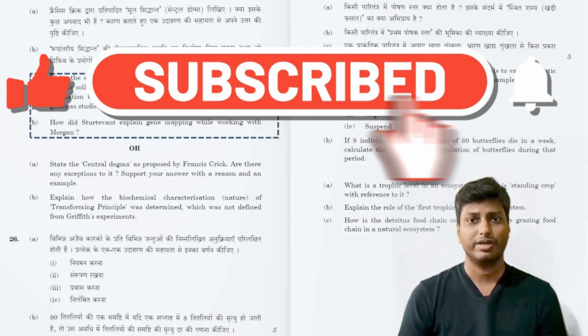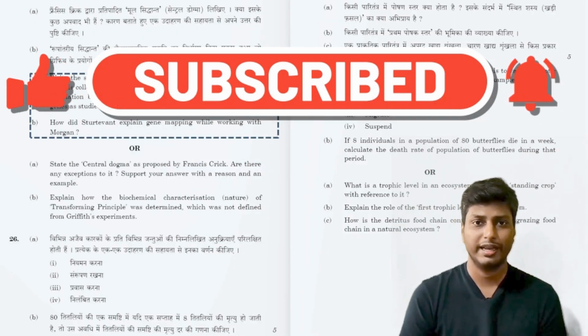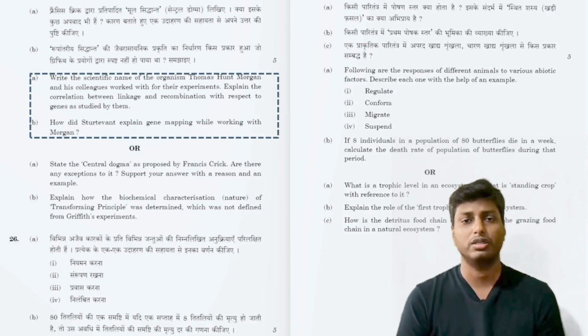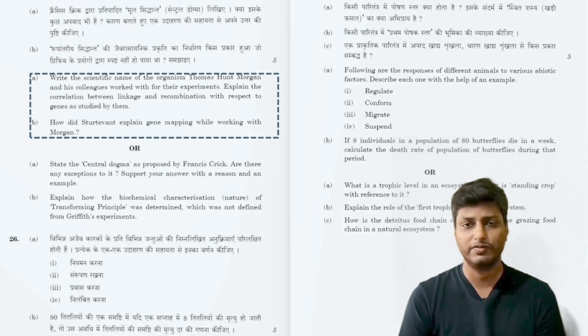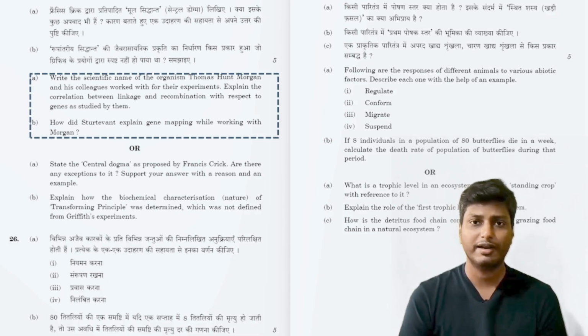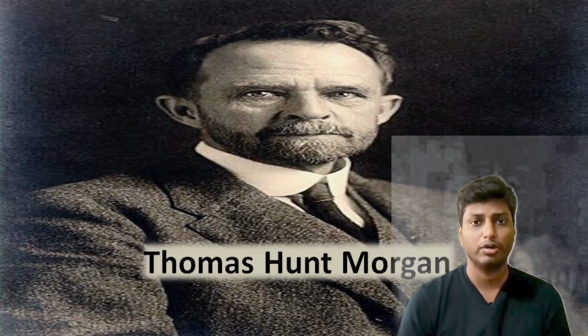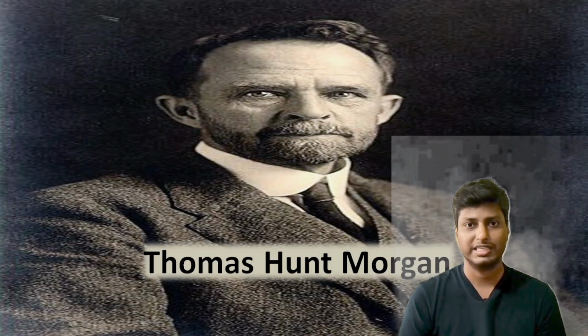Now dear students, as you can see, this question had appeared in the 2018 paper and it was precisely asked for 3 marks. There was another question, for 2 marks, which is based on the scientist Sturtevant and his findings related to gene order and gene frequency. So we will try and make another video on gene order and gene frequency. In this video, we are going to mainly focus on what exactly is linkage and recombination.